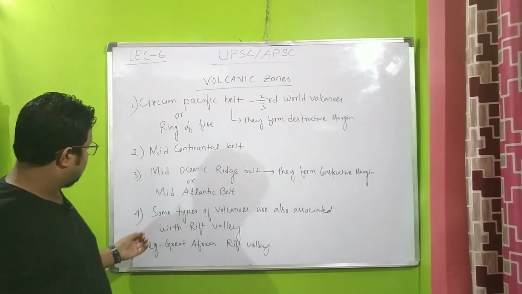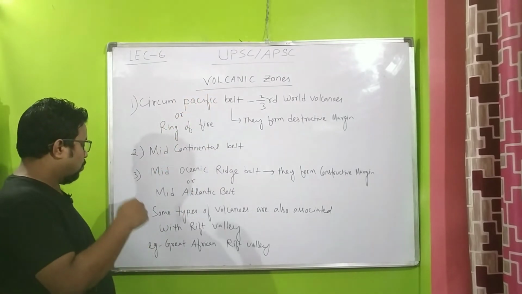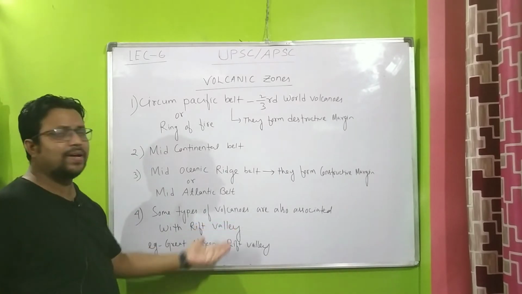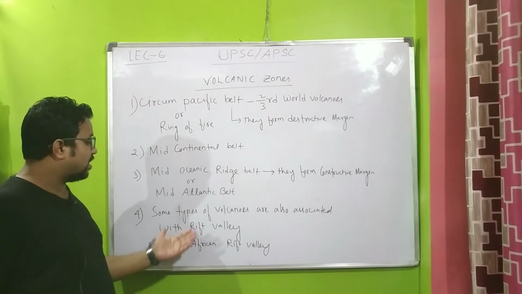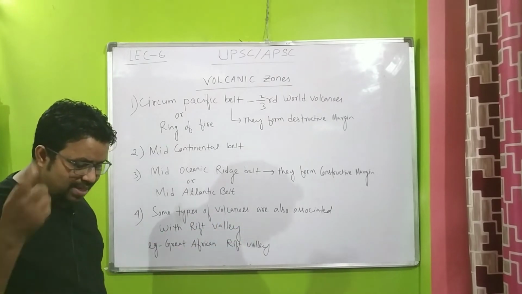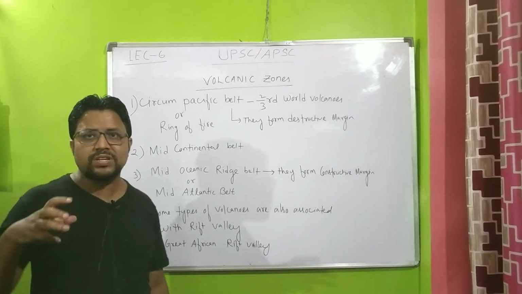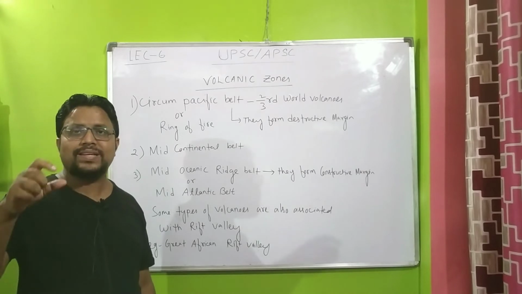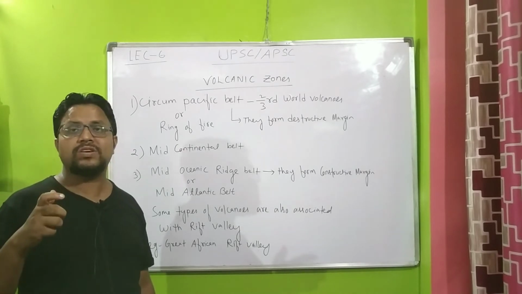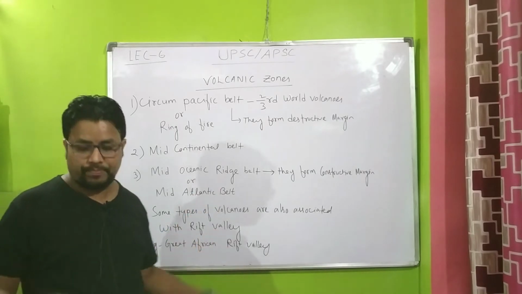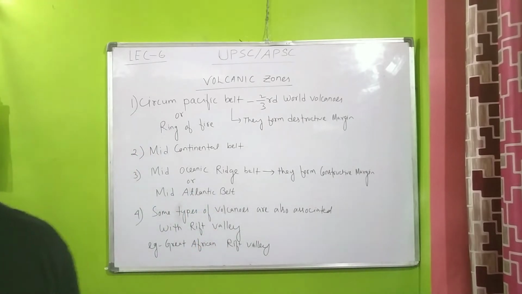That's why both in destructive margin and in constructive margin we can find volcanoes. Next, number 4: we can also find volcano in places of Rift Valley, for example the Great African Rift Valley. Now, in India or in the Himalayan region, we cannot find volcano. Write in the comment section why in the Himalayan region we cannot find volcano.